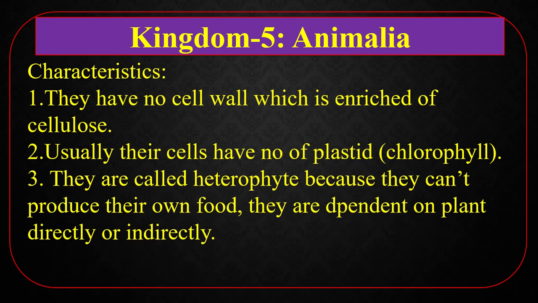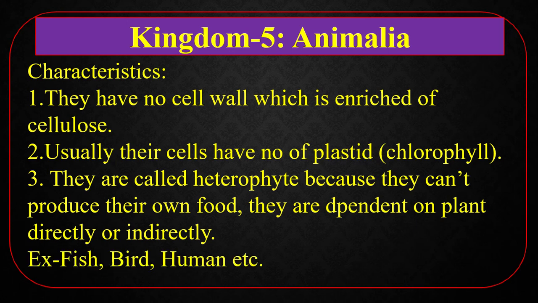They are called heterophytes because they can't produce their own food. They are dependent on plants directly or indirectly. Example, fish, bird, human, etc. That means any type of animal falls in this group, kingdom 5, Animalia.